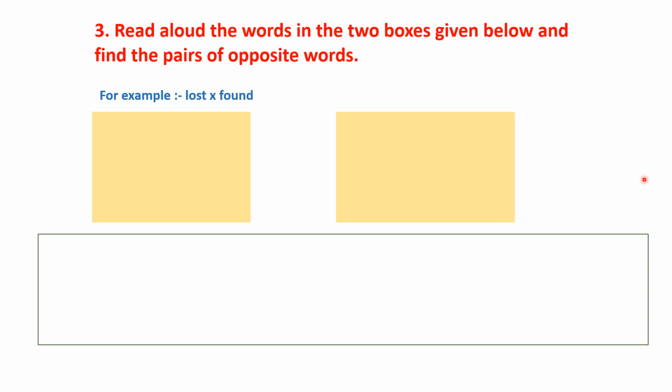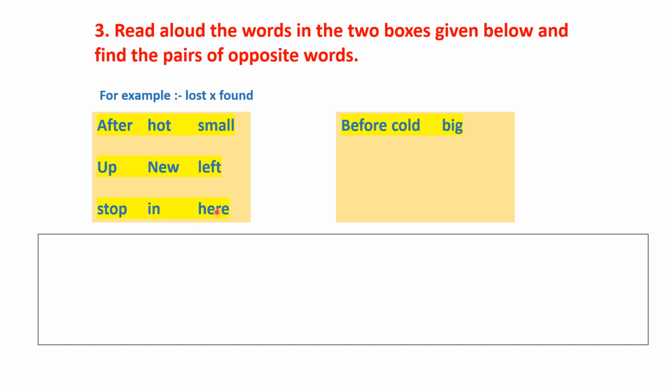Let's see the words now. After, hot, small, up, new, left, stop, in, here, before, cold, big, down, old, right, go, out, there. Now we have to find the opposite of all these words from one box to another box. So let's find out.